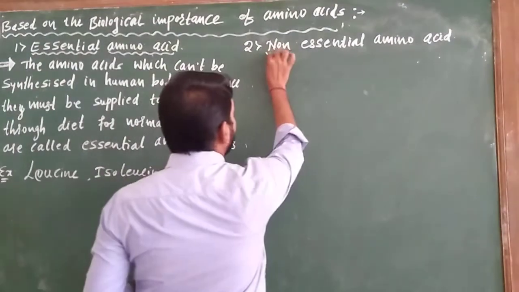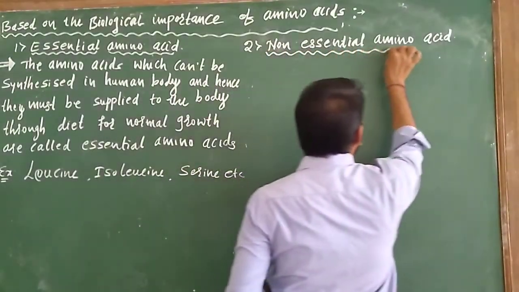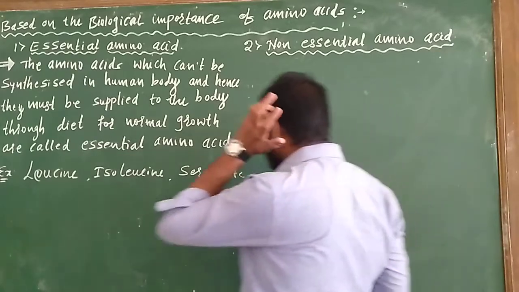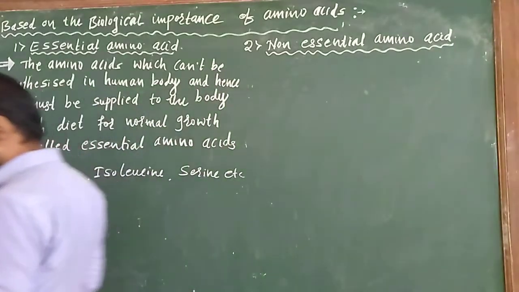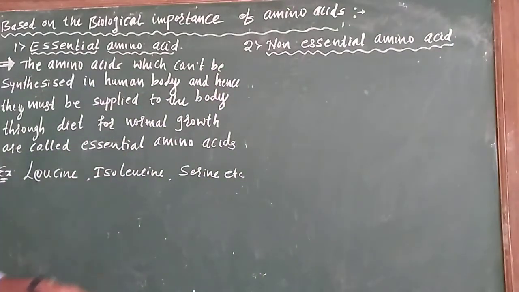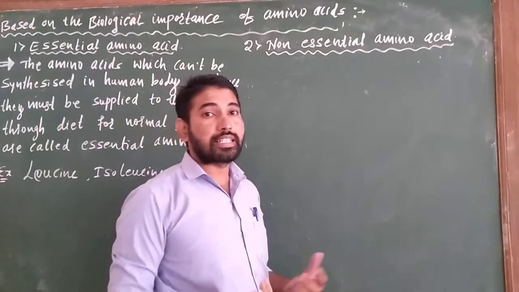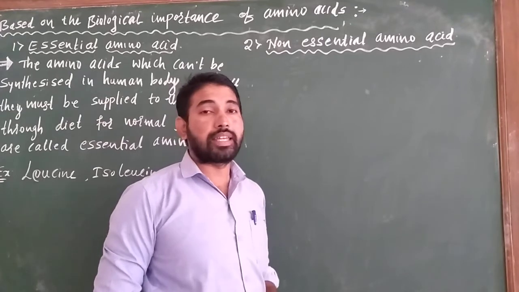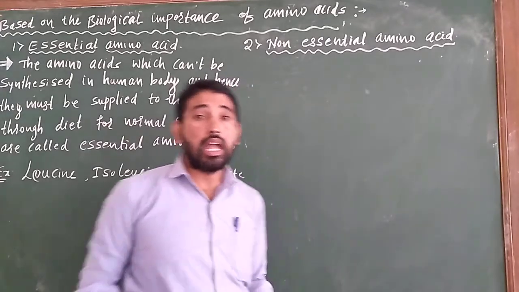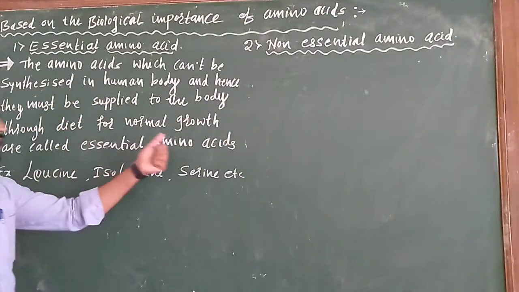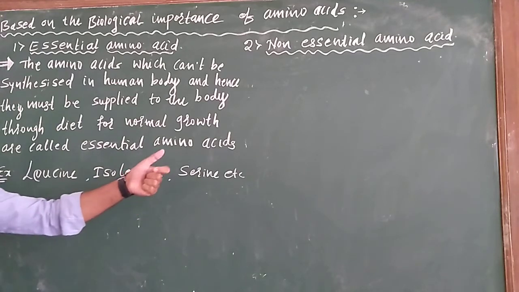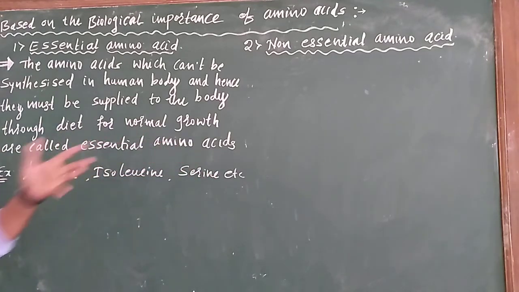And the second one is non-essential amino acids. For non-essential amino acids, the amino acids can be synthesized by our body, and there is no necessity to supply them through diet. That type of amino acids are known as non-essential amino acids.